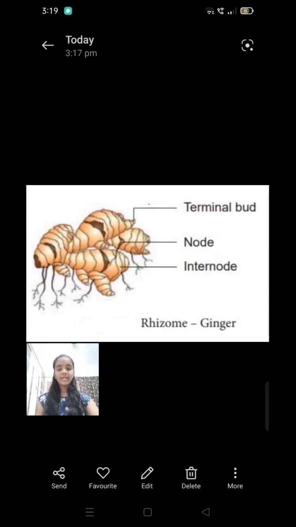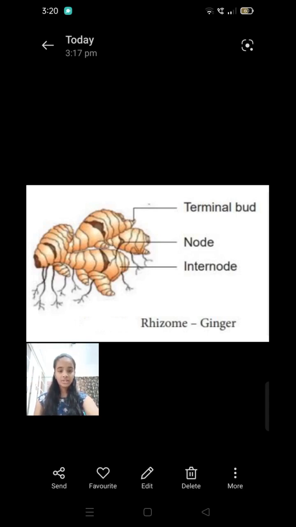Now let's see vegetative reproduction through the stem in rhizomes. Vegetative reproduction through the stem is one of the most efficient means of reproduction in plants. Plants like ginger have stems that grow horizontally under the ground.